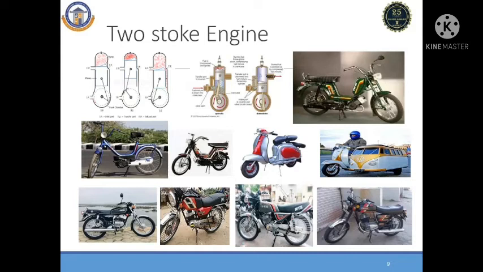Now all manufacturers are focused only on four-stroke technology, but two-stroke technology is excellent in terms of power output, easy maintenance, and quick starting compared to other technology. Now, how do two-stroke engines work? There is a small video.